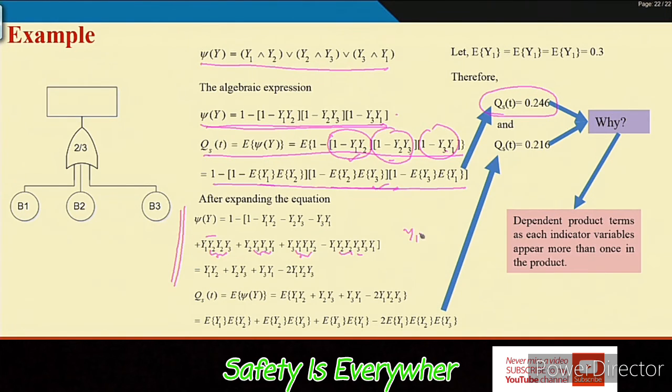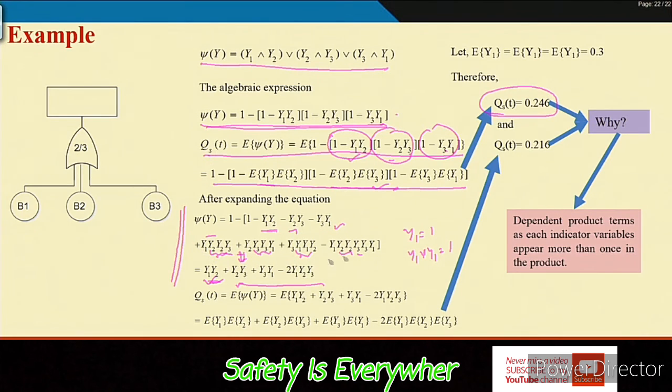As y1 is 1 when the event exists, y1 multiplied by y1 is actually 1. So in the Boolean case you have to write it like this. The 1 minus 1 cancels out, leaving y1 y2, y1 y2, y2 y3, y2 y3, y3 y1.